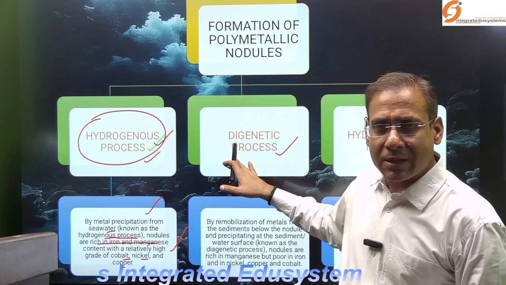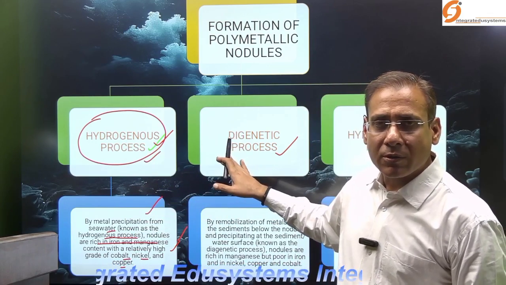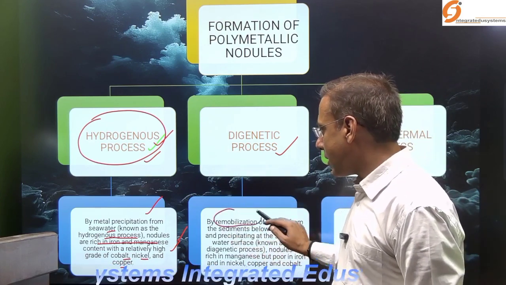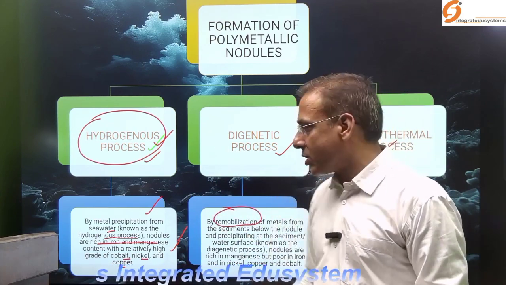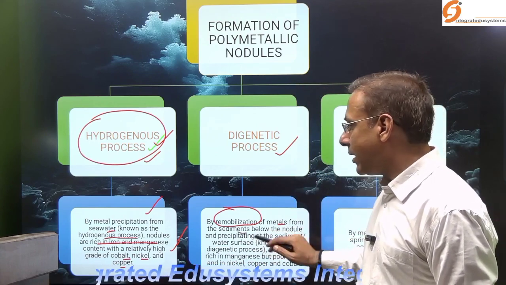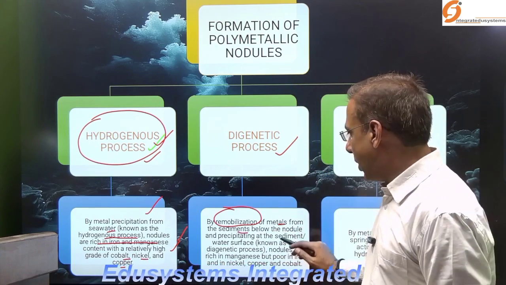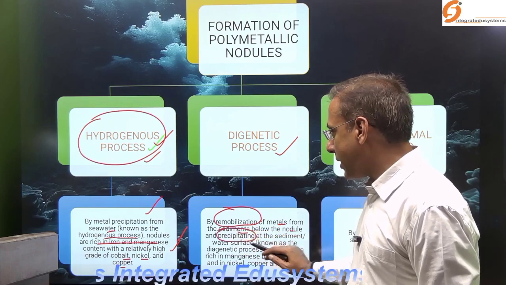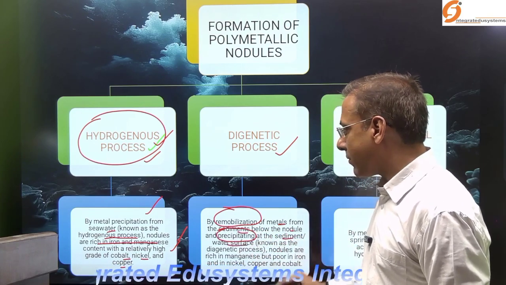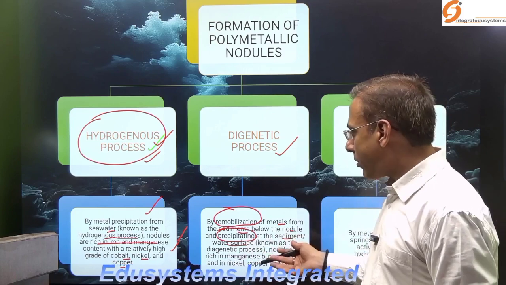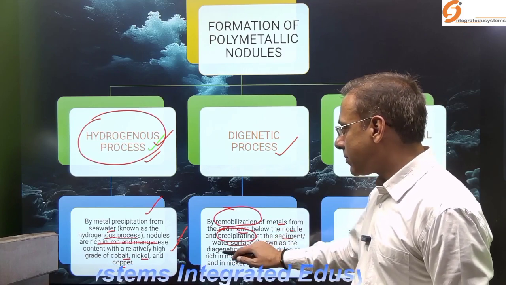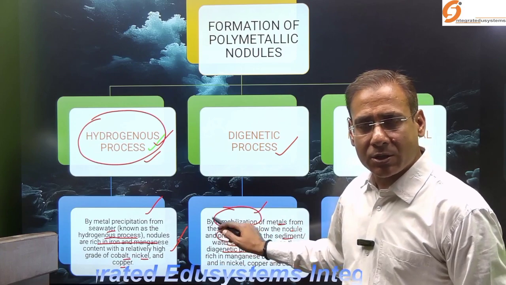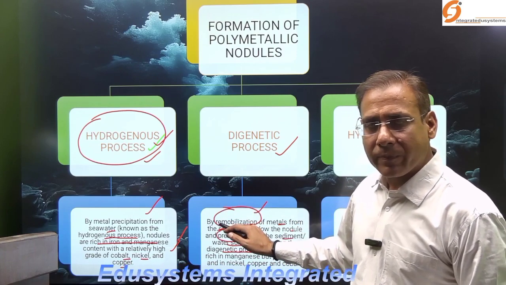What is the diagenetic? Di means two. What are the two processes involved? Remobilization. Try to understand the word remobilization of the metals from the sediments below the nodules, and the other process, precipitation at the sedimentary water surface, led to the formation of polymetallic nodules. This process is known as the diagenetic process. Remobilization and precipitation, both processes are involved.